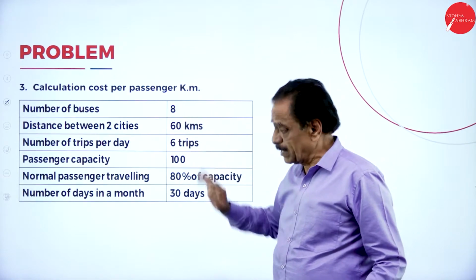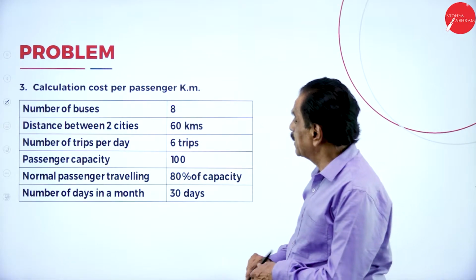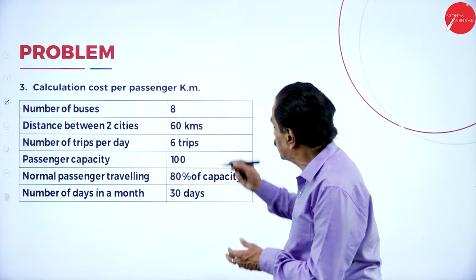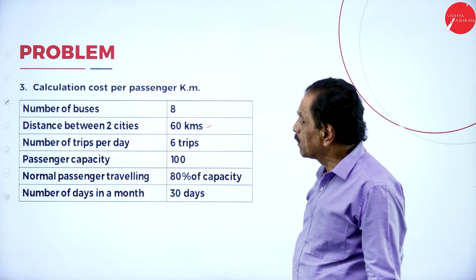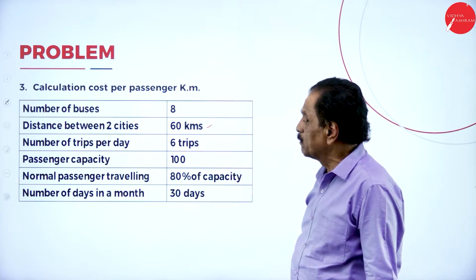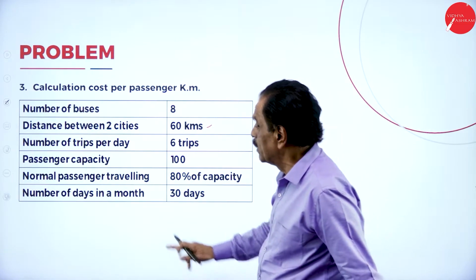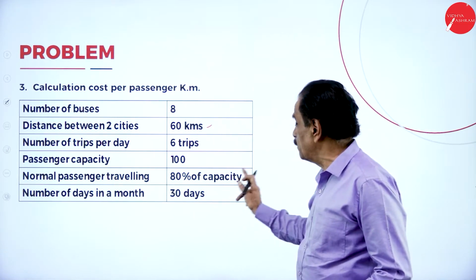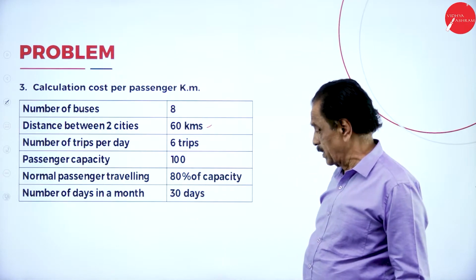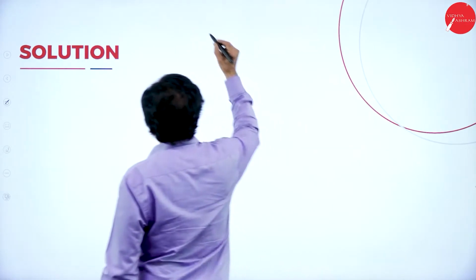Number of buses is 8. Distance traveled between the two cities is 60 kilometers. Number of trips per day is 6 trips. Passenger capacity 100. Normal passenger travel is 80% capacity. Number of days is 30.